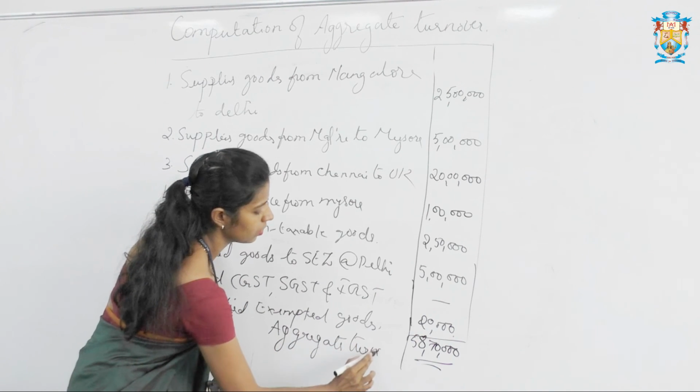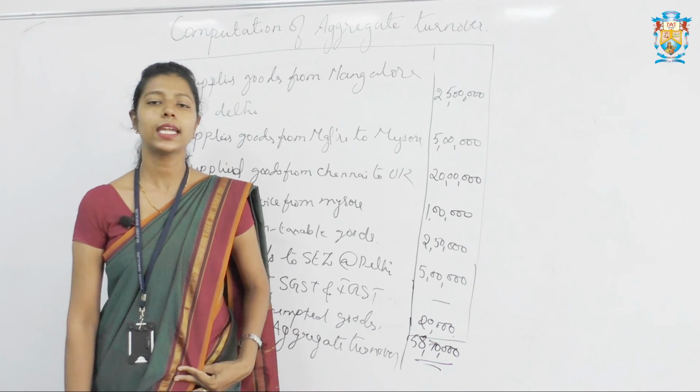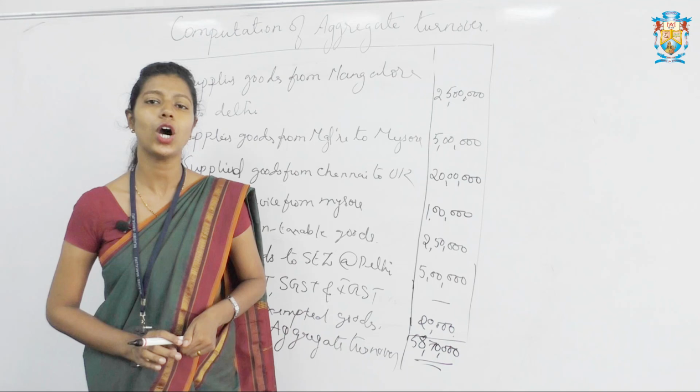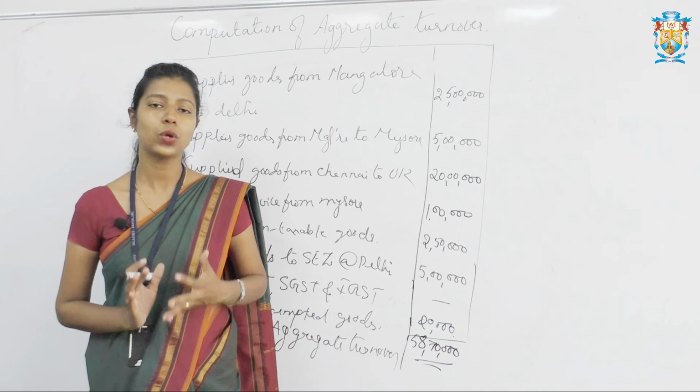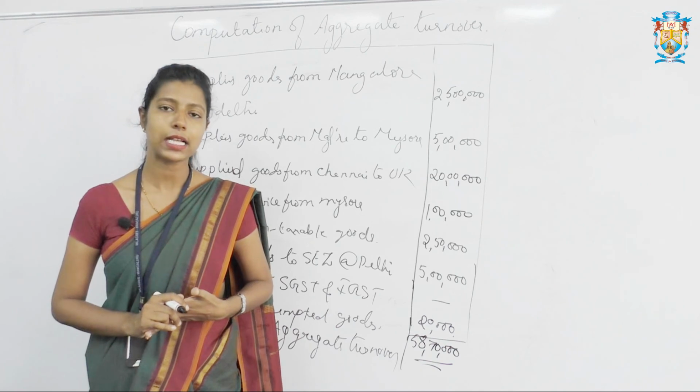So 58 lakh 70,000 is the aggregate turnover. To tell you in a simple sentence, aggregate turnover is nothing but all the supplies or sales. We have to calculate the total value or amount which is to be calculated for the taxable supplies.